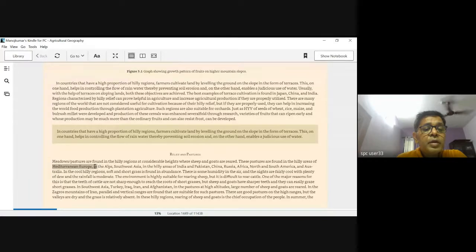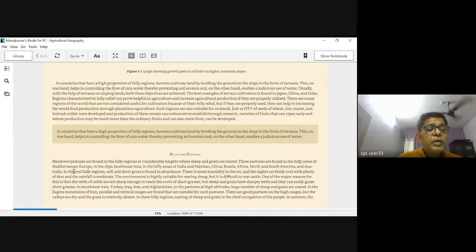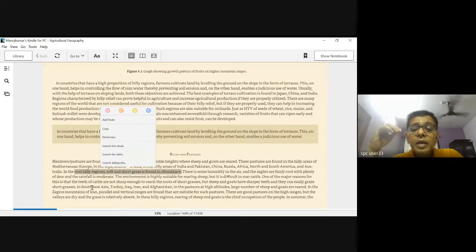These pastures are found in many regions of the world: the Mediterranean, Europe, the Alps, Southwest Asia, hilly regions of India and Pakistan, China, Russia, Africa, Northern and Southern America, and of course Australia. In higher regions, though it may not support agricultural activity, in cool hilly regions soft and short grass can be found in abundance, and there is some humidity in the air, which maintains the greenness of this grass.